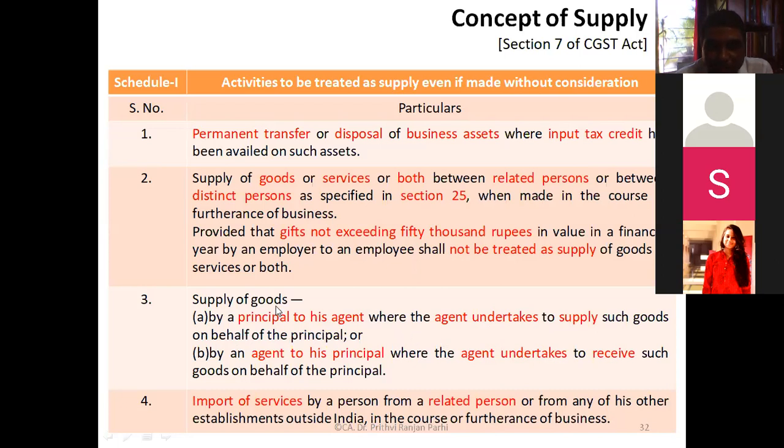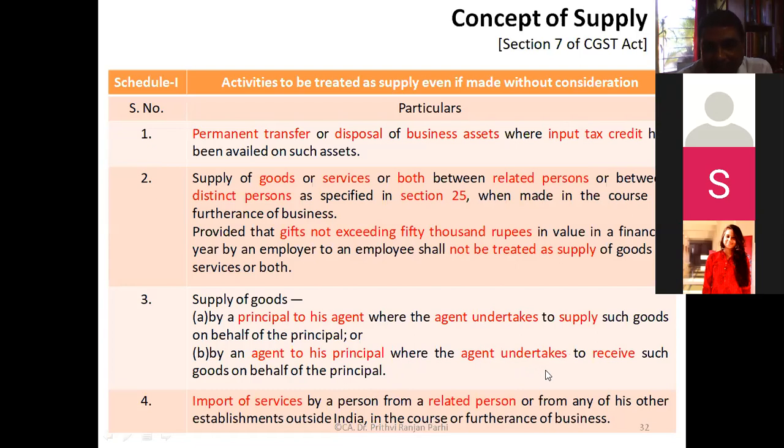So in supply of goods, the principal is supplying to the agent, and the agent has undertaken to supply those goods on behalf of the principal. Or supply of goods by agent to principal, where the agent undertakes to receive such goods on behalf of the principal.